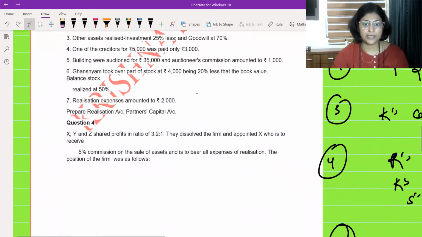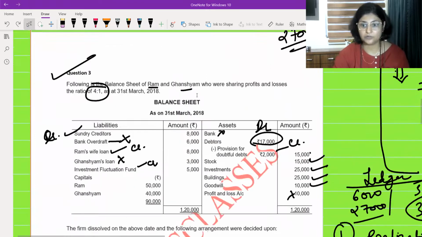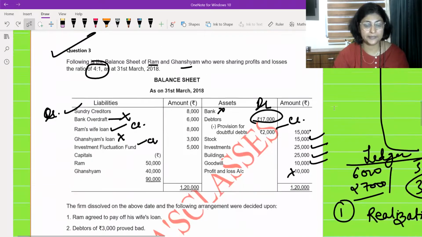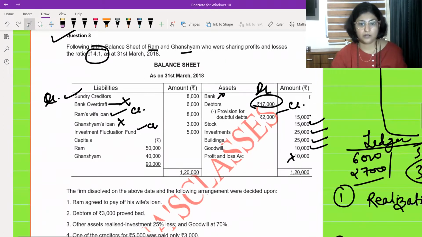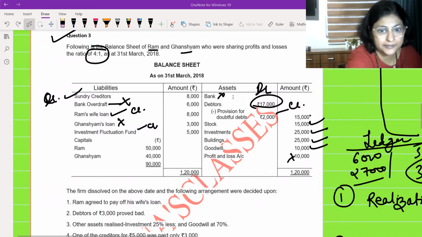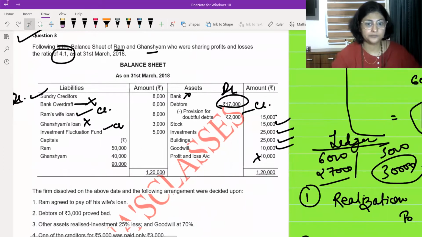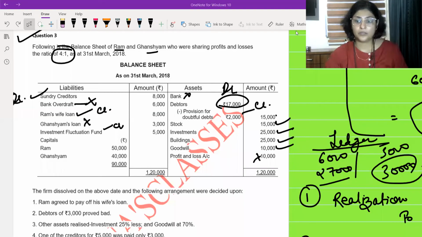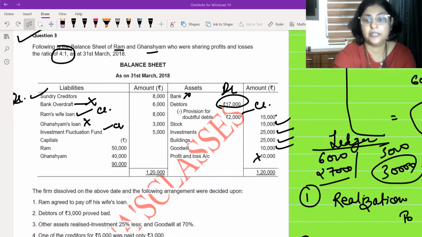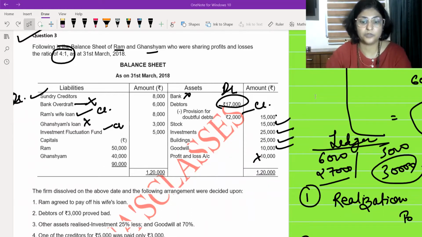I'm just trying to make a little space over here so that I don't have to come back again and again. Fine. Sundry creditors are 8,000. Just one moment. So we are going to do this realization account. First of all, I'm going to make it.